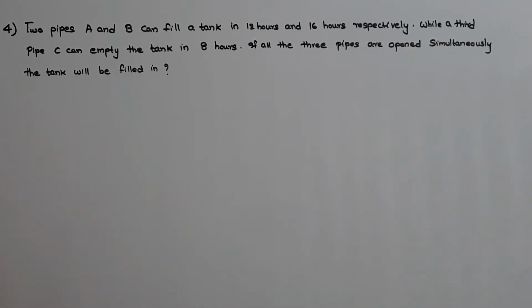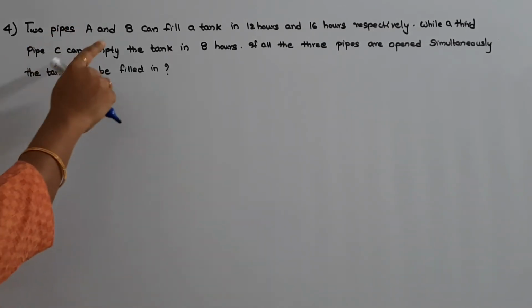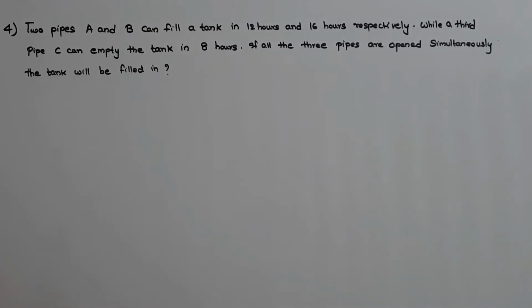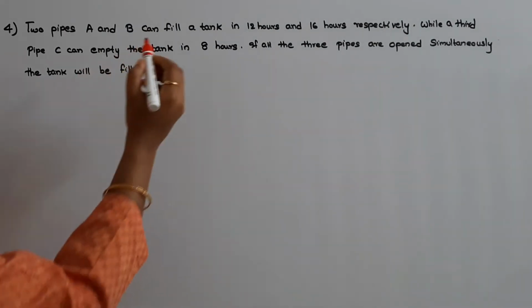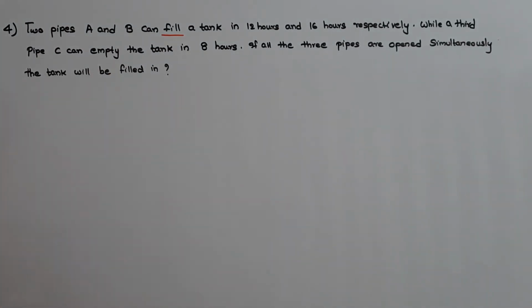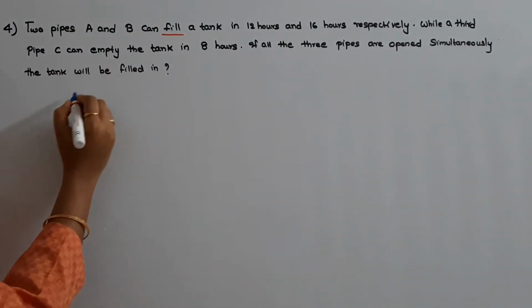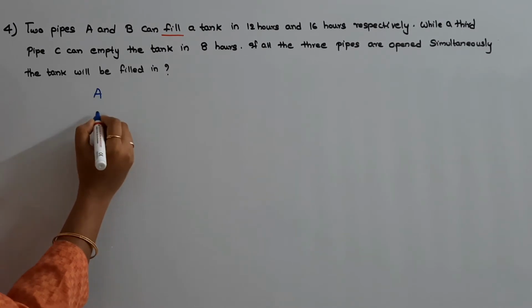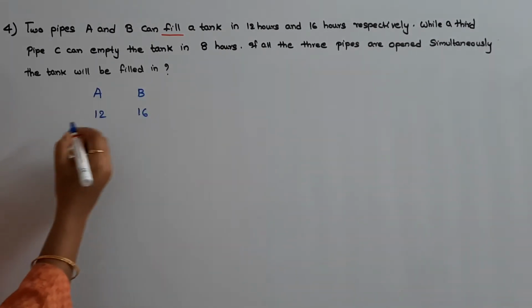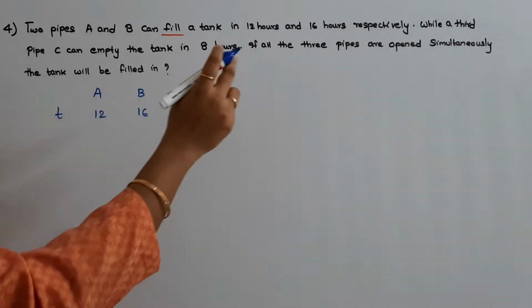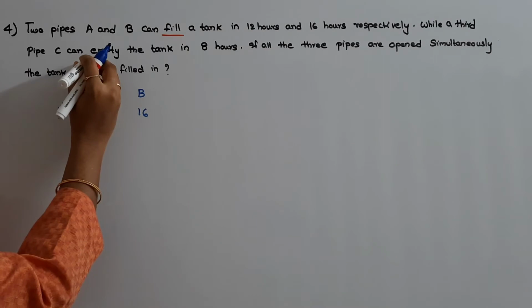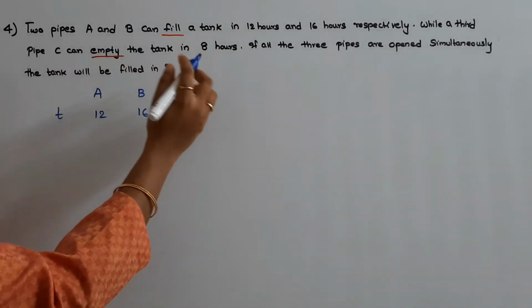In this they are telling that two pipes A and B are filling a tank in 12 hours and 16 hours respectively. So time taken by A is 12 hours, time taken by B is 16 hours. Okay, and time taken by another pipe C to empty the tank is 8 hours.